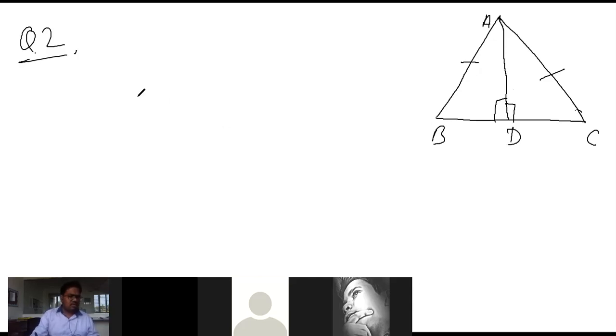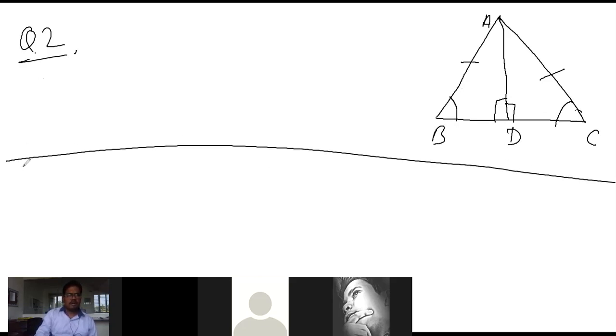So actually this is question number 1. Both angles are also equal because ABC is isosceles, so this one is equal to this one. So you can do this one yourself. This is question number first part.